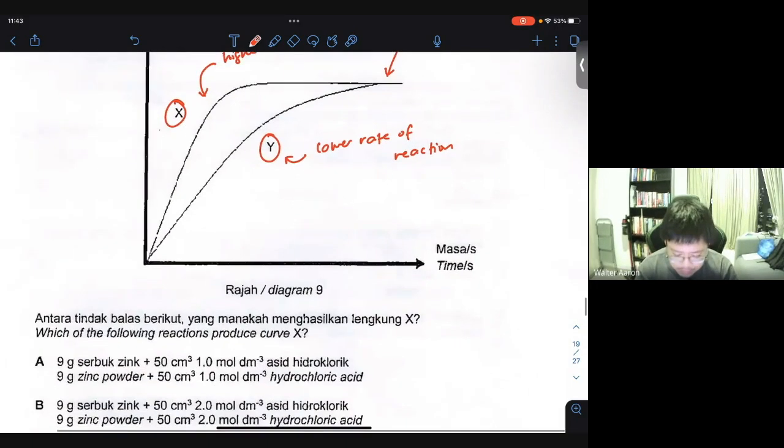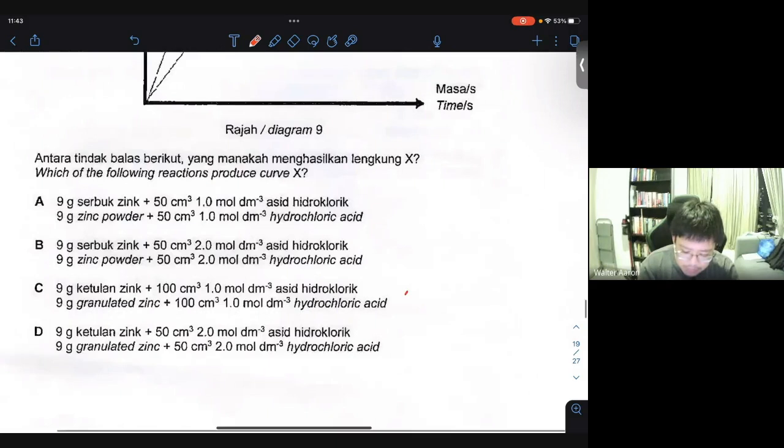All right. So in this case, now definitely will not be granulated zinc, because we know that powder will always have a higher rate of reaction compared to granulated zinc. If you don't know what granulated zinc means, granulated means it's like those chunks or crystals, slightly bigger than powder. Powder is very fine, but granulated is like the sugar you get from the hotel, the kind you pour into the coffee, called granulated sugar. But in this case, definitely powder form will be better compared to granulated zinc, because you want an extra